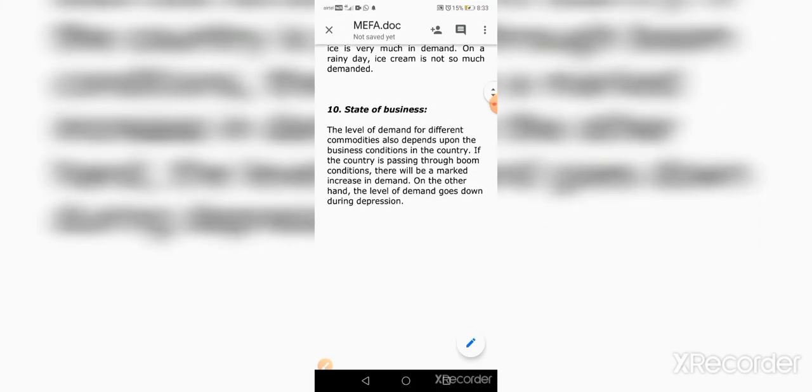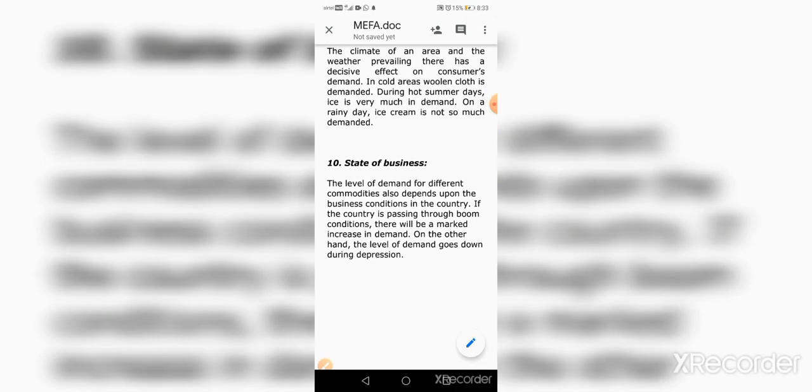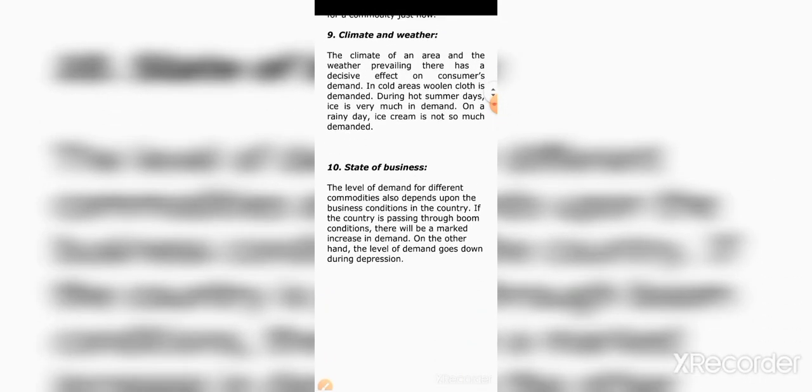That means depending upon the state of business, public income increases in boom conditions, and in depression conditions the income of the public is very low. So depending upon the state of business, the demand for the product changes. These are all the different demand determinant factors which affect the demand for a product. Not only these factors, but various other factors also affect the demand for the product.